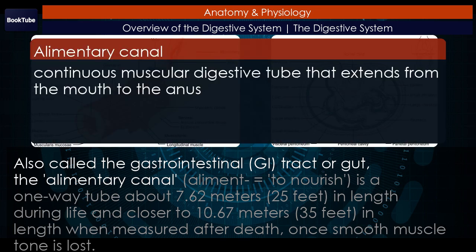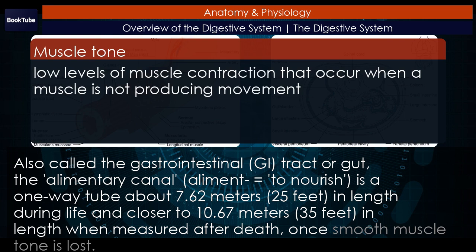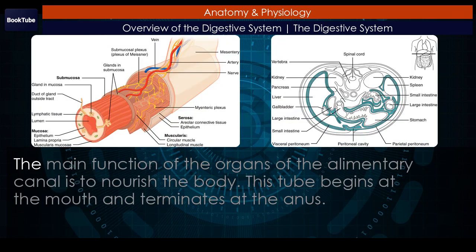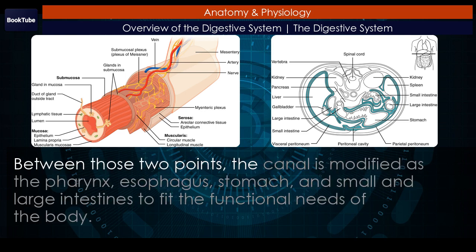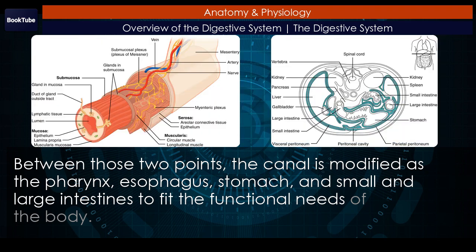Alimentary canal organs, also called the gastrointestinal, GI, tract or gut. The alimentary canal, aliment equals to nourish, is a one-way tube about 7.62 meters, 25 feet, in length during life and closer to 10.67 meters, 35 feet, in length when measured after death. Once smooth muscle tone is lost, the main function of the organs of the alimentary canal is to nourish the body. This tube begins at the mouth and terminates at the anus. Between those 2 points, the canal is modified as the pharynx, esophagus, stomach, and small and large intestines to fit the functional needs of the body.